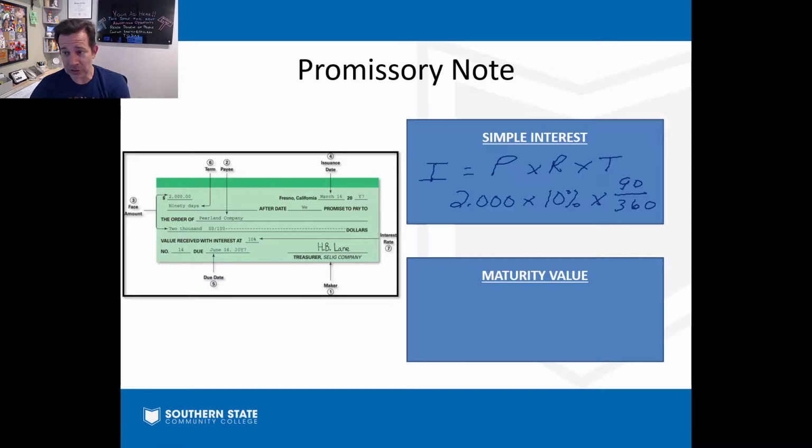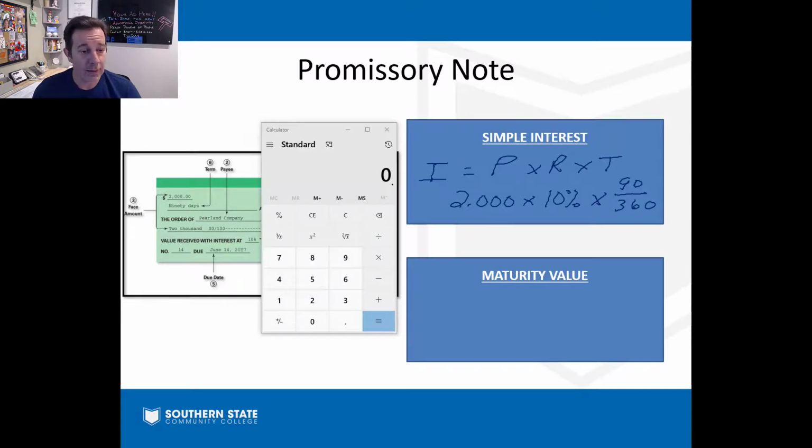In the real world, we usually just assume 365. But to make the calculations a little bit simpler and make things come out even, our book uses 360. So we can just go ahead and multiply all that out. Got my handy calculator there. 90 divided by 360. 0.25, 25% of the year.